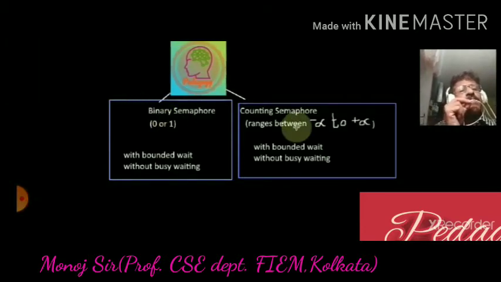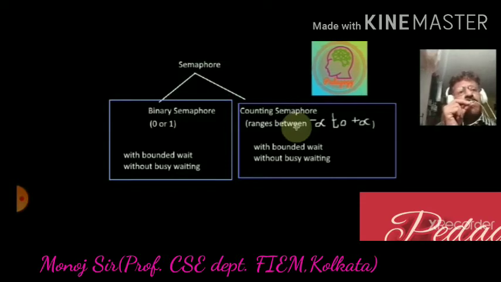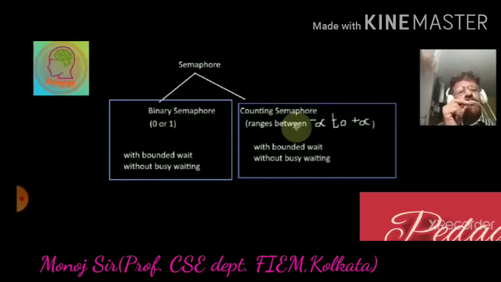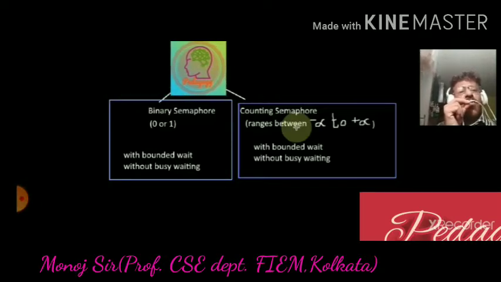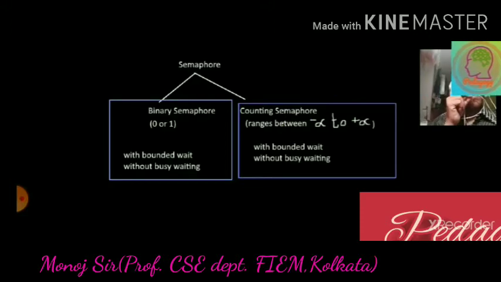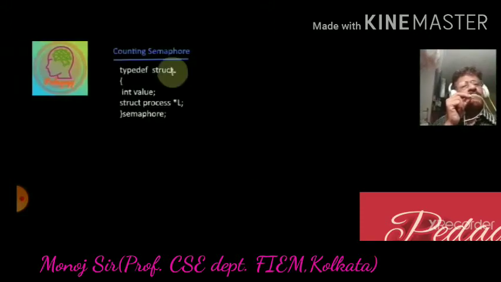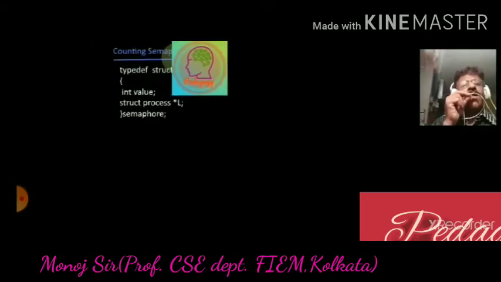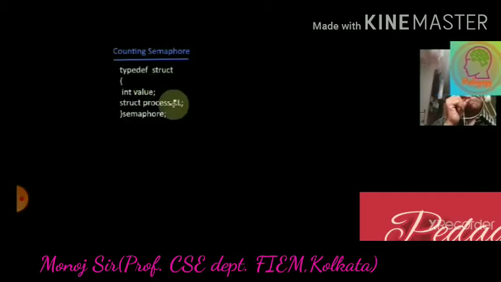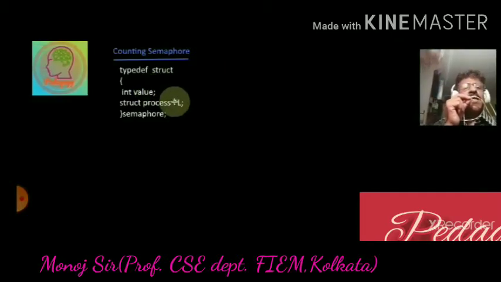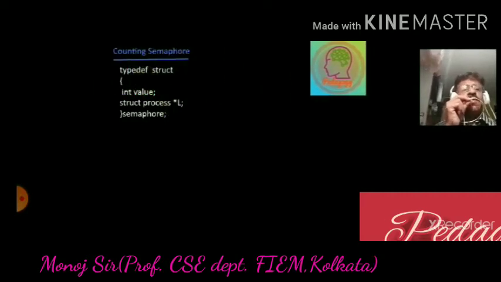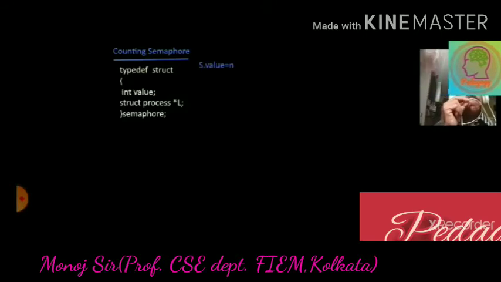Why a structure? Because the semaphore contains two values, one integer and one pointer. So the structure contains two items: one is the integer value, and the other is a pointer which points to the structure itself.